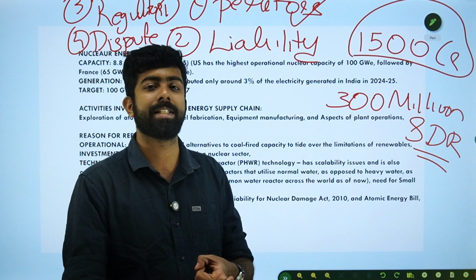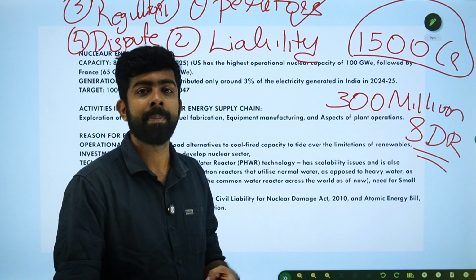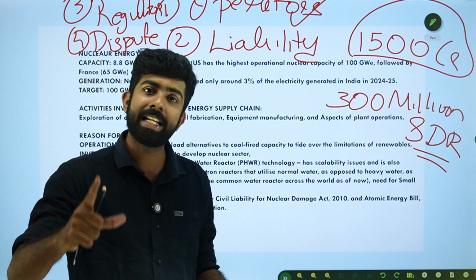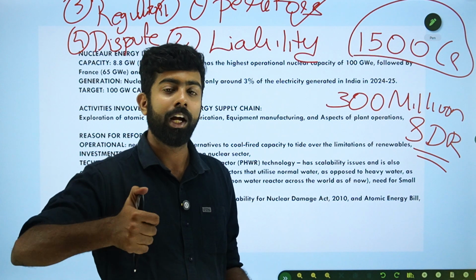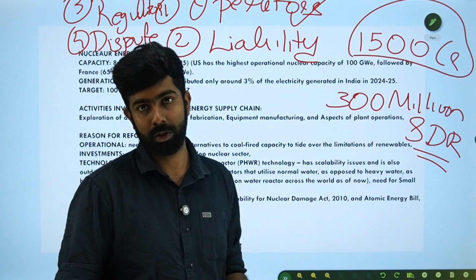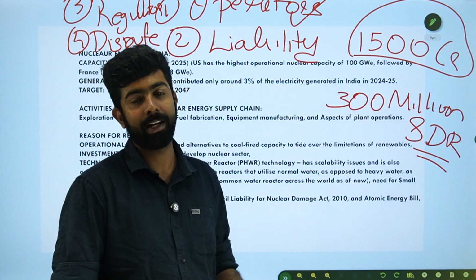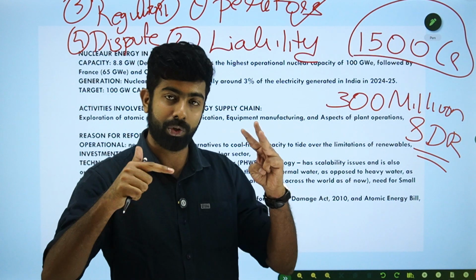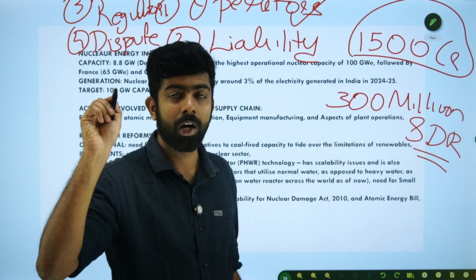If the contract specifies that the equipment has any damage, as well as there was an ill intention from the supplier to actually cause the damage. So these three criteria allow the operator to claim compensation from the supplier, which is known as the right to recourse.